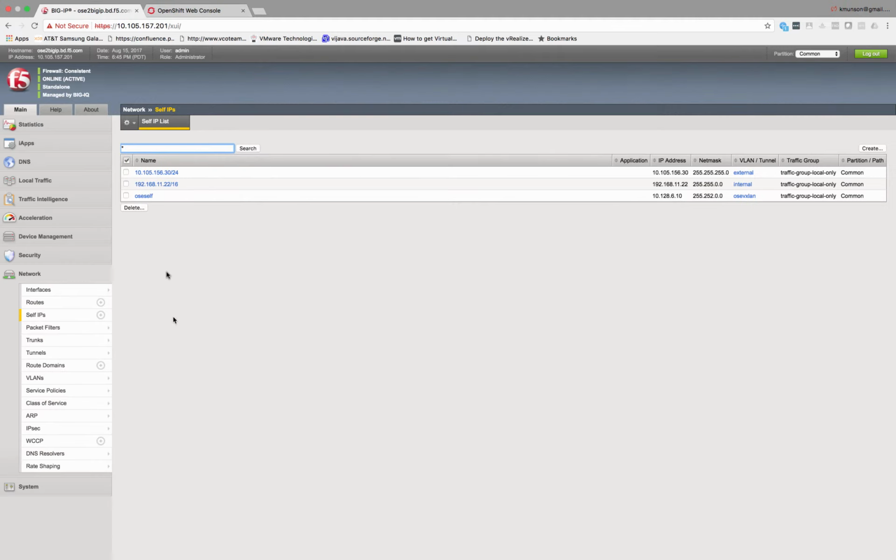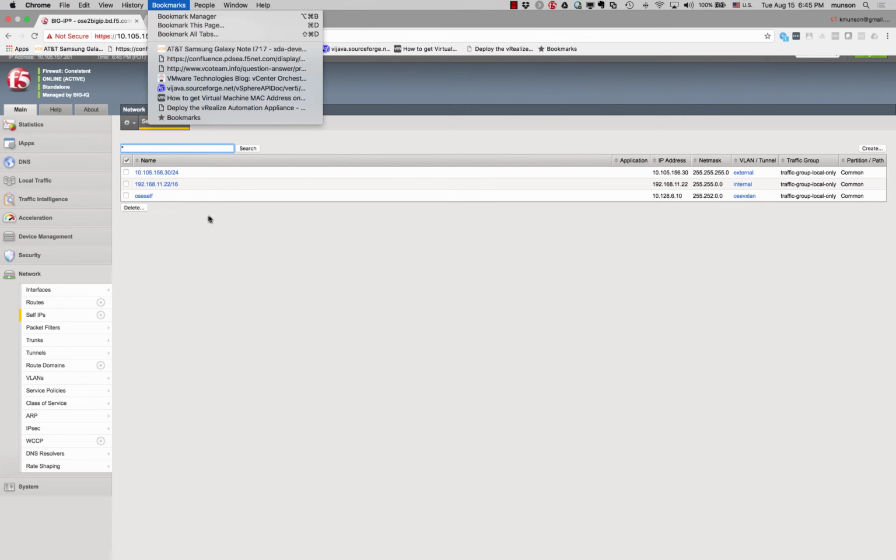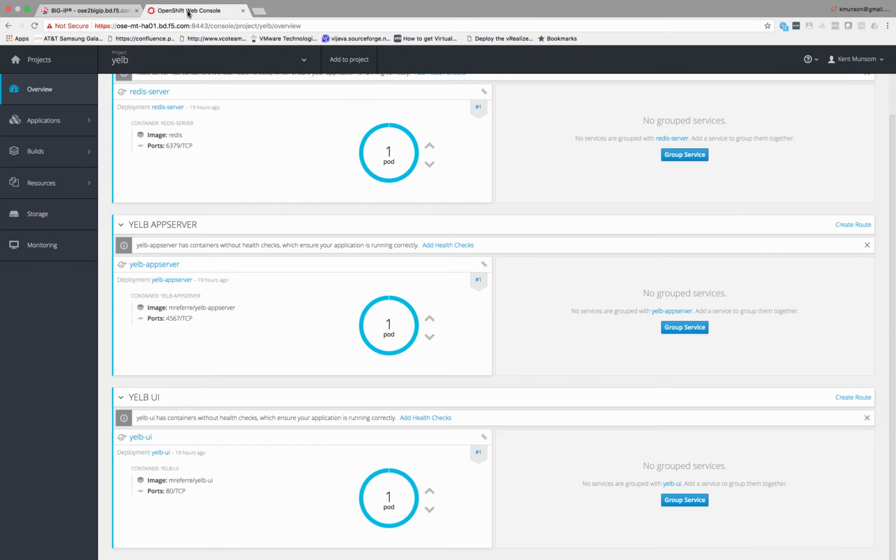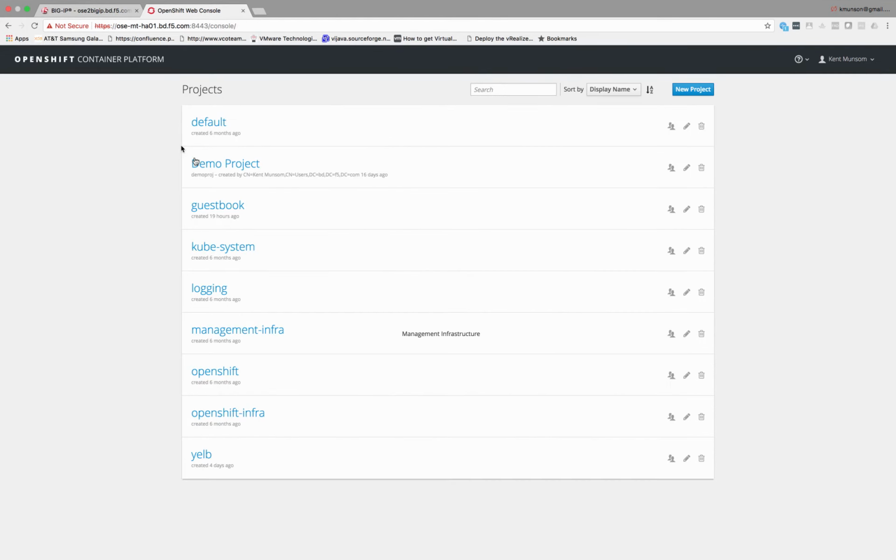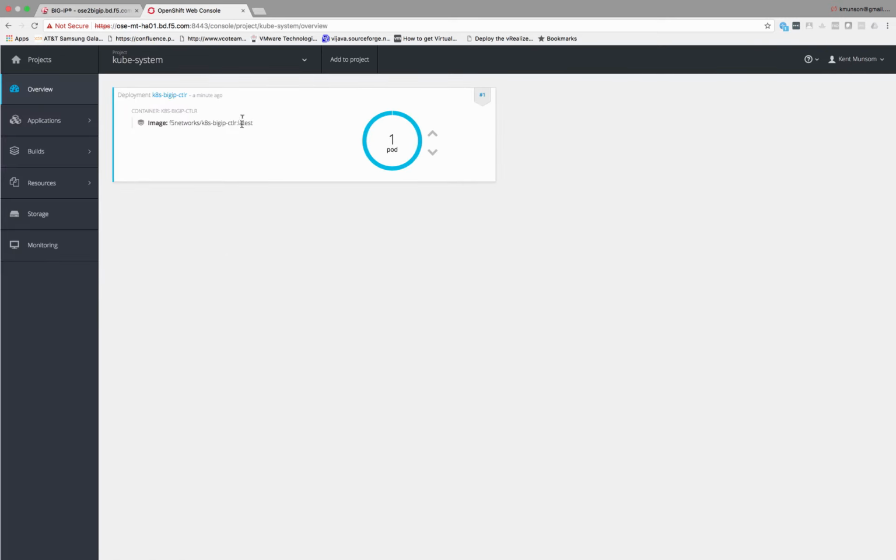We just see the basic logging information. If we take a look at the kube-system namespace, we see our container connector has been installed there.